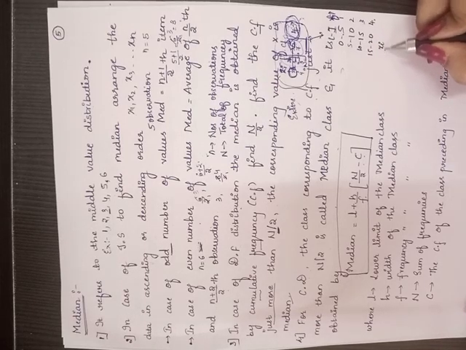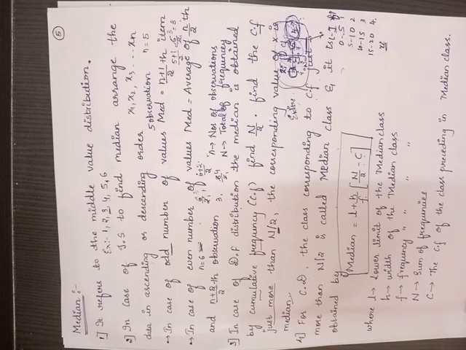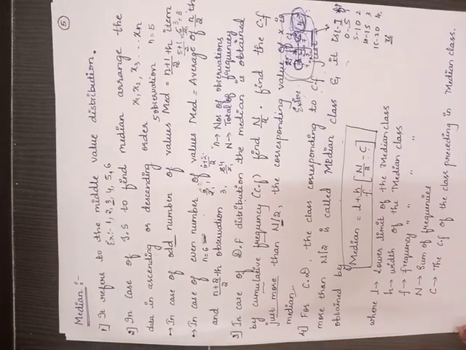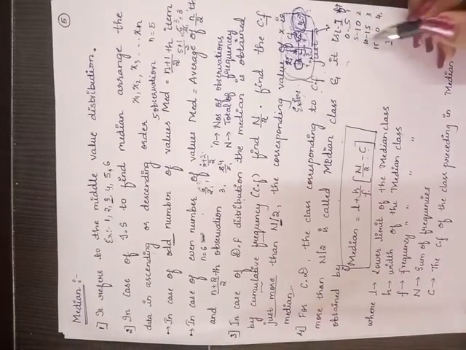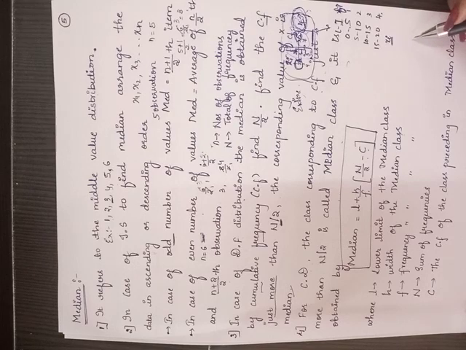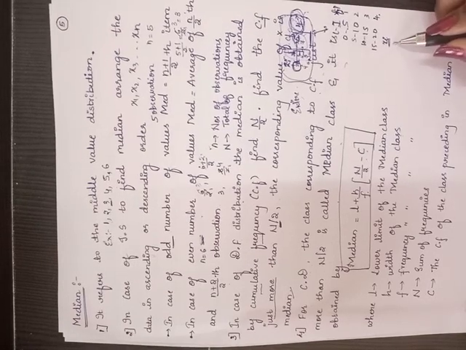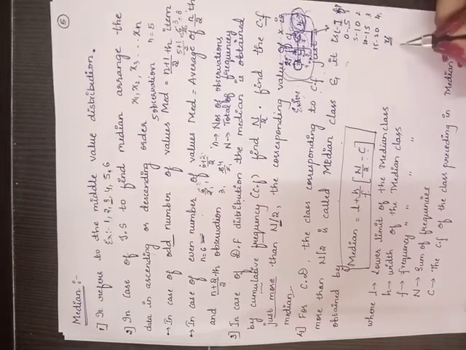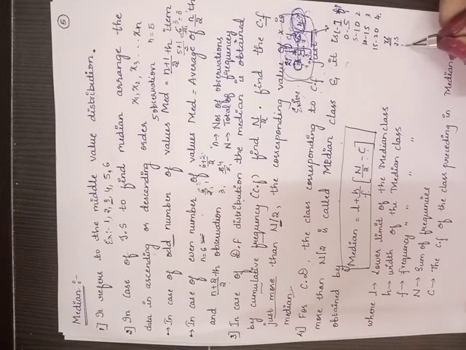xi, which is nothing but the midpoint. And midpoint, already in the previous class I explained how you are going to get the midpoint: the lower limit plus upper limit whole divided by 2. Yes or no? So you will be writing the observations. So here I will be getting 2.5. Yes, and so on.